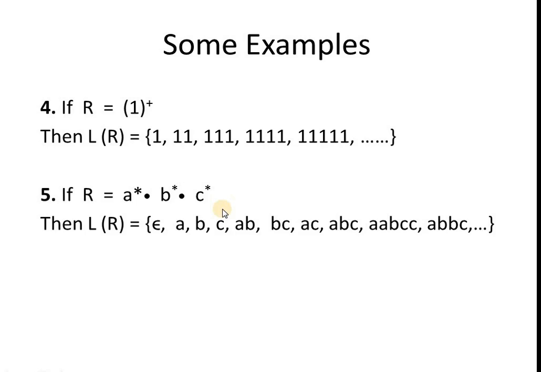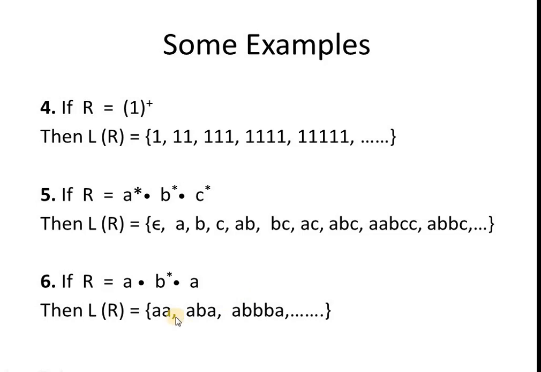And the sixth example, if R is equal to A dot B star dot A, the language of this regular expression is the set of strings AA, ABA, ABBA and so on, which indicates this regular expression will accept all the strings which start with A and end with A, with 0 or more occurrences of B's in between the two A's. So these are some examples of regular expression.